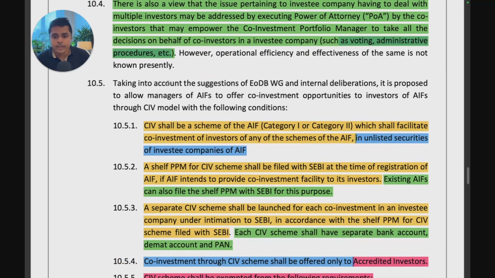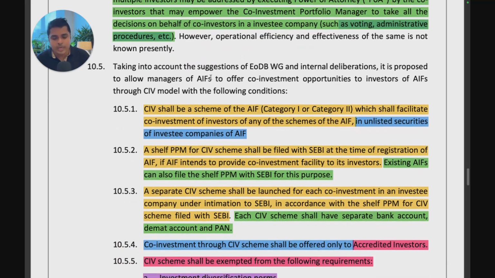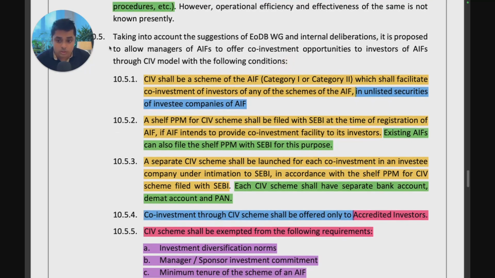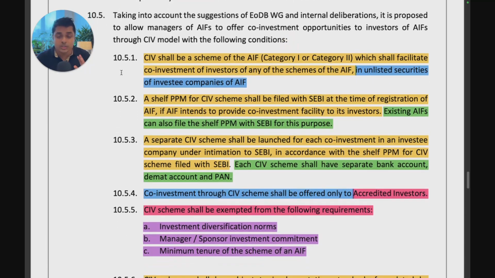10.5. Taking into account the suggestions of the working group and internal deliberations, it is proposed to allow managers of the AIF to offer co-investment opportunities with the following conditions. So now here in 10.5, we are seeing what SEBI is allowing. This is what SEBI is proposing. This is super important now.